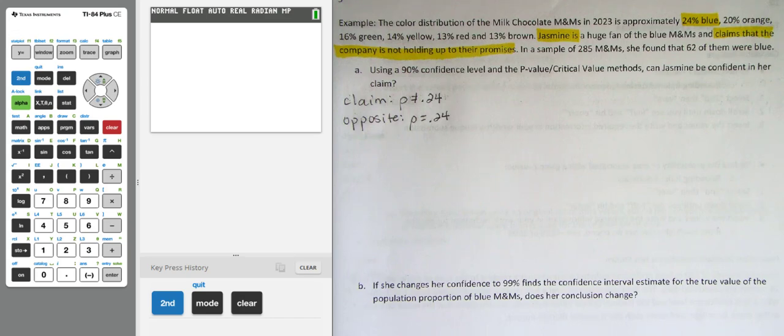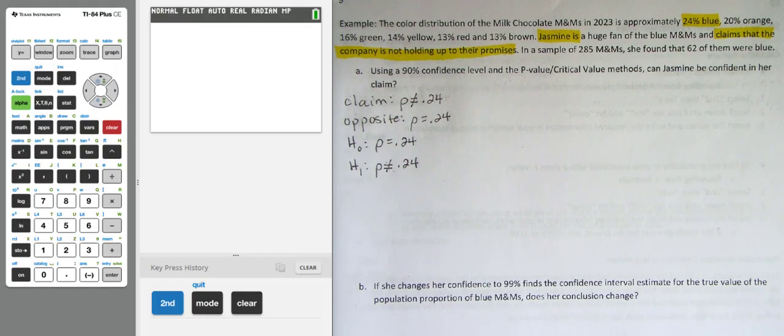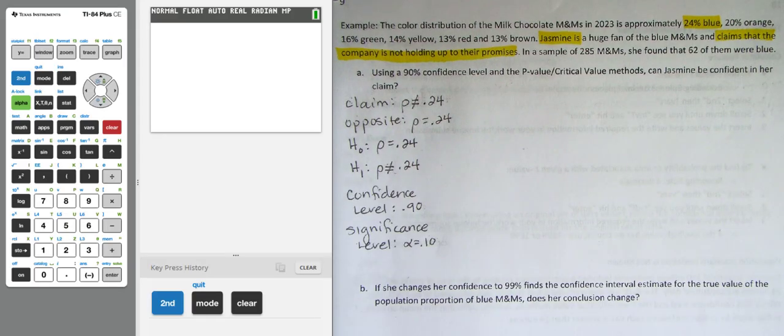Since we are testing Jasmine's claim, she is claiming that they are not holding up to their promise of 24%. So p is not equal to 0.24. The opposite would then be that p is equal to the 24% that the company is claiming. Remember that your null hypothesis is always set equal to, and your alternative will then be the not equal to. With a confidence level of only 90%, that leaves us a significance level of alpha equal to 10%, or 0.10.